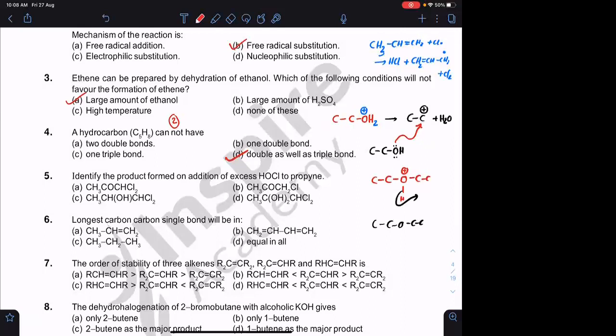Any answer? Answer anyone? I'm erasing this particular part.